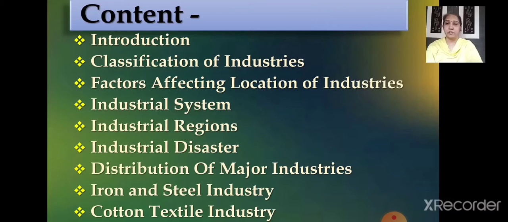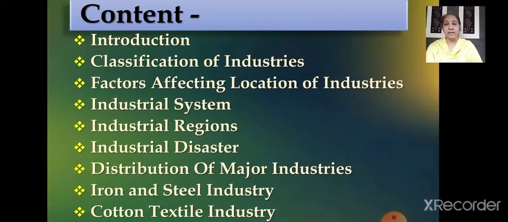Before going to the main topics, let's go through the content of our chapter. First you will see the introduction of industries. Then you will be learning about the classification of industries. Then we will see the factors that are affecting the location of industries. Then you will learn about the industrial system.